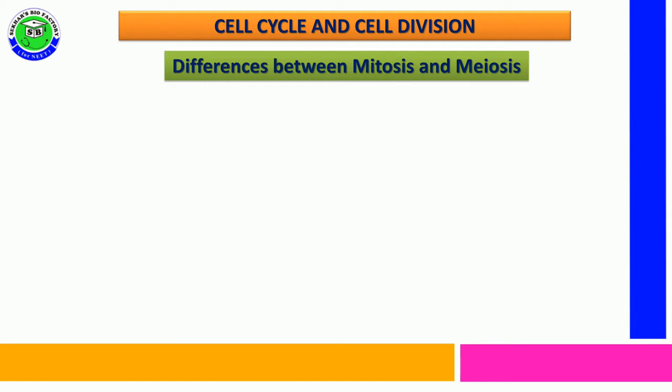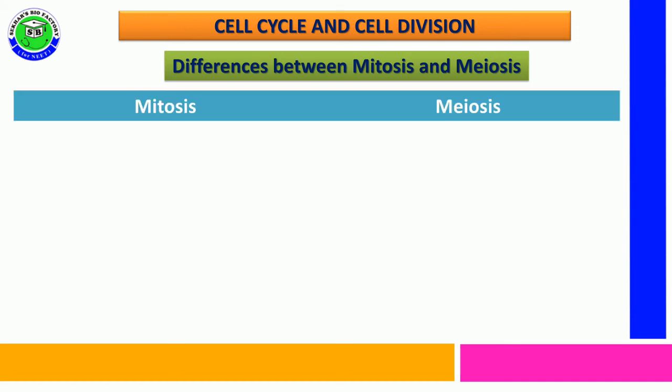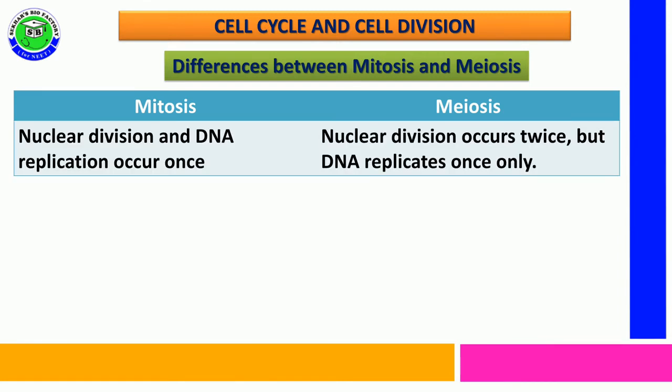Along with that, there are many main differences between mitosis and meiosis cell division. The first difference is that in mitosis, nuclear division and DNA replication take place only one time.